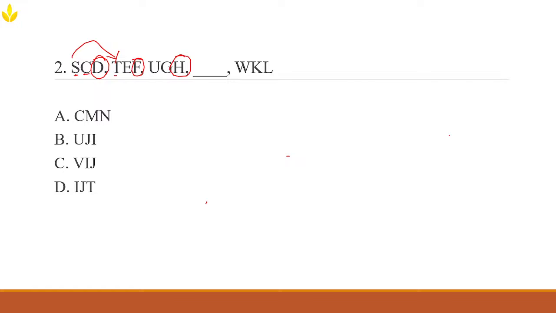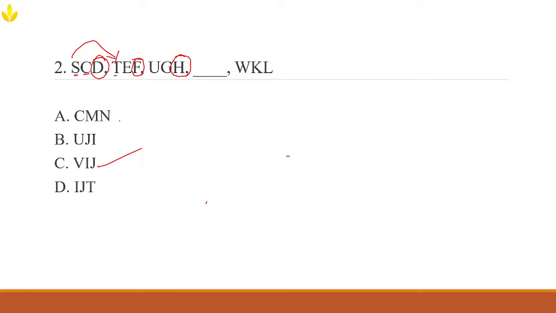V I J. You don't even have to solve for the second and third letters. In TCS exams, time is of the essence. Time will just run out in a blink of a second, poof, gone. So you have to be a little careful about your problem solving methods. None of the other options has V at the beginning. Only the third option has V at the beginning, so definitely that has to be my answer. I'll just take it and pass it on. Easy peasy, isn't it?